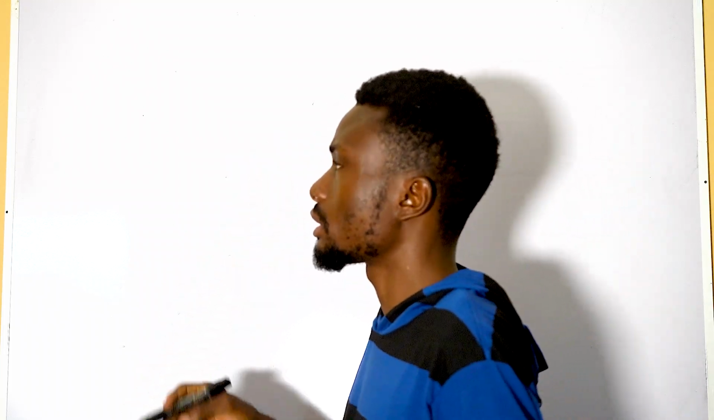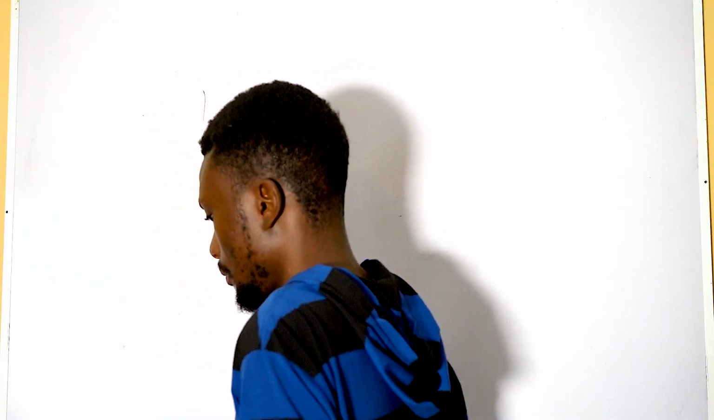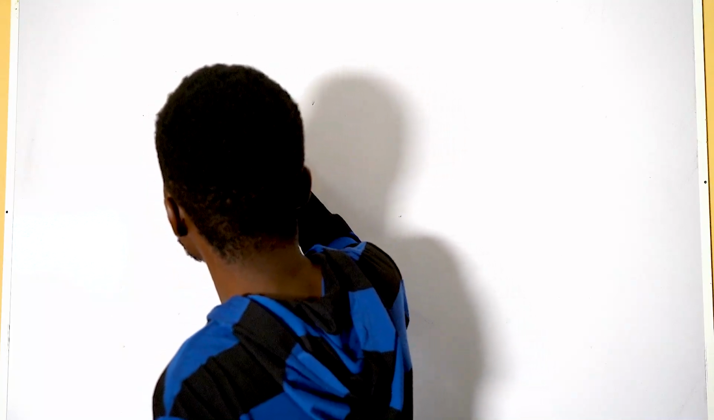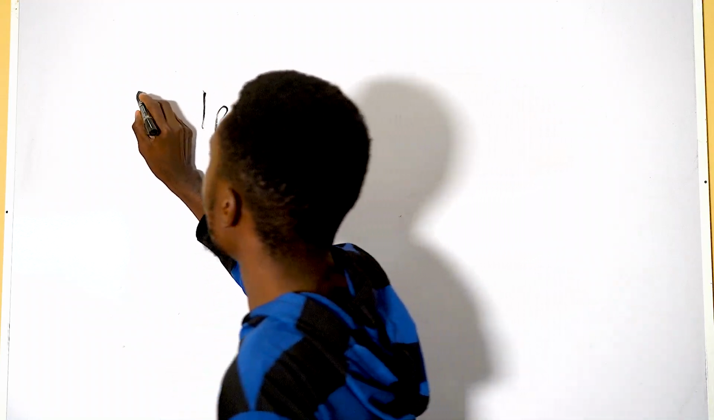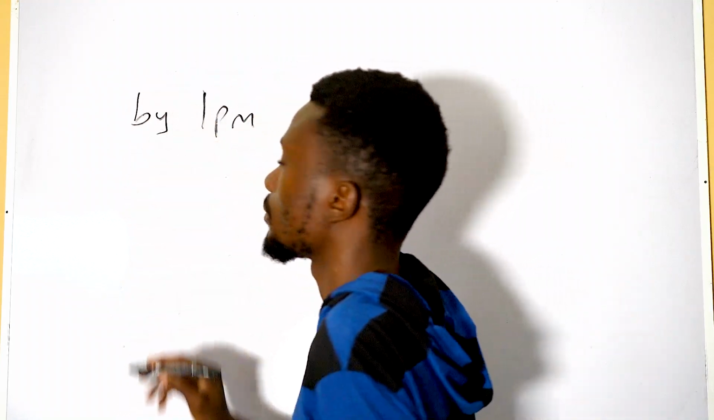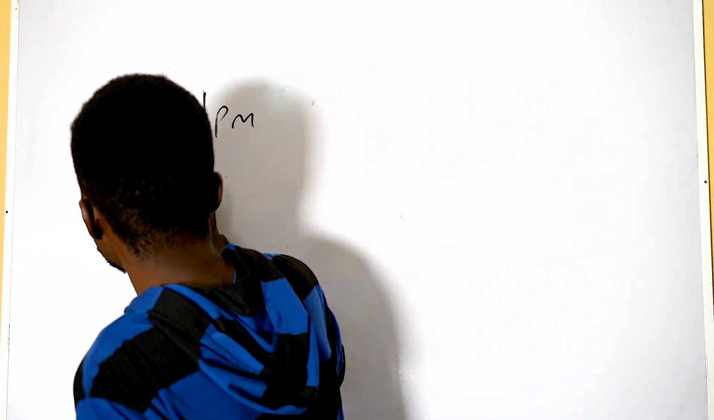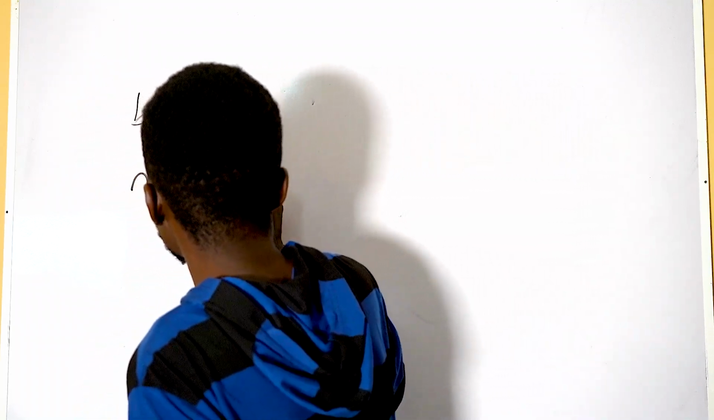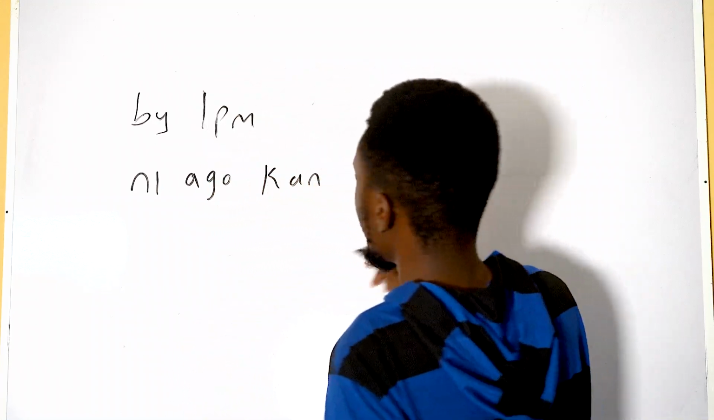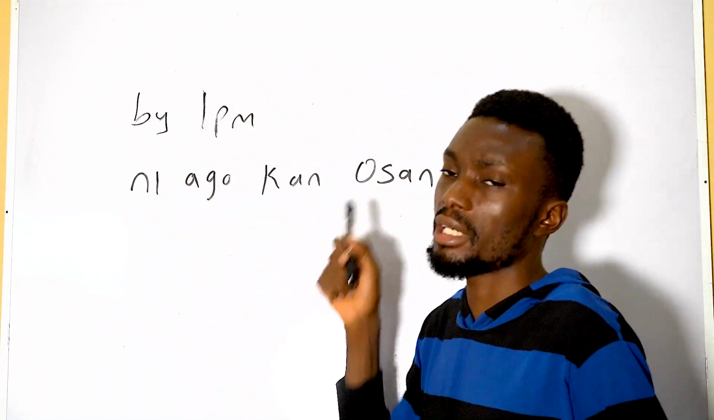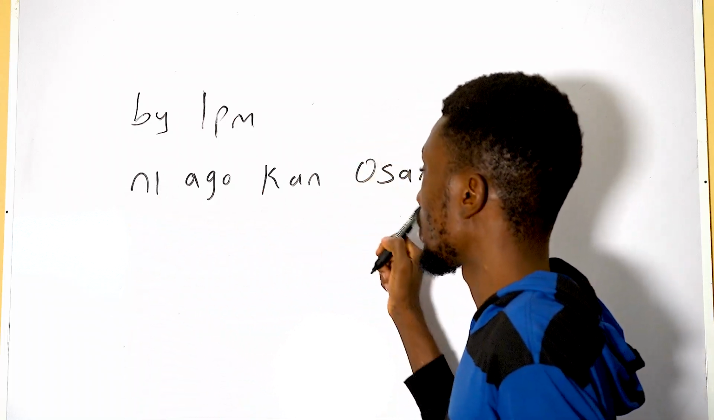So for example, you want to say time, in English we just say by 1 p.m. But by 1 p.m. in Yoruba is ní ago kan ọ̀sán. By 1 p.m. in English is just a few words, but in Yoruba, ní ago kan ọ̀sán.